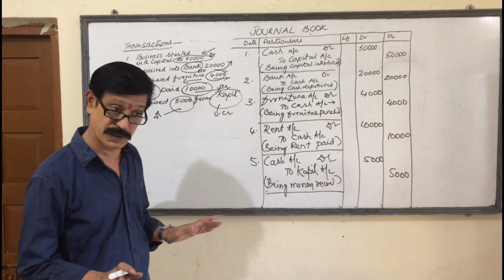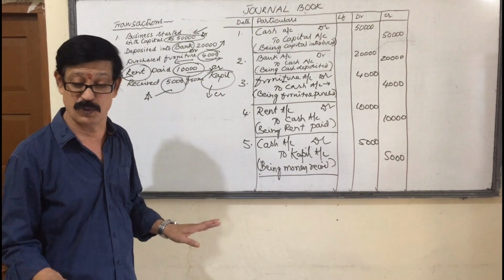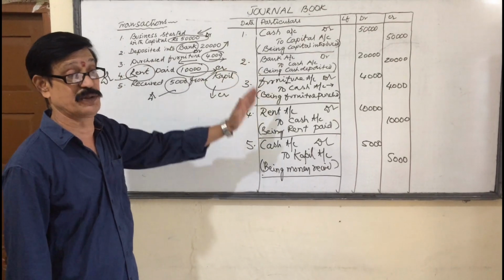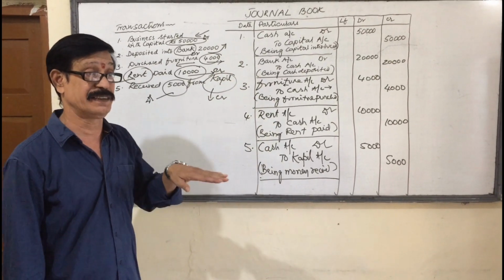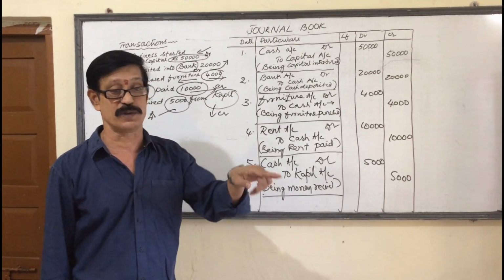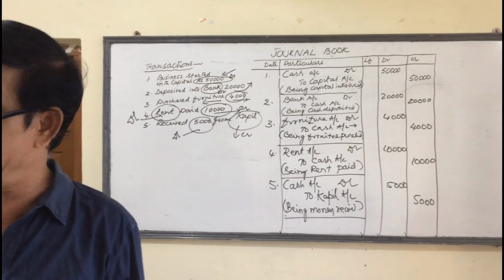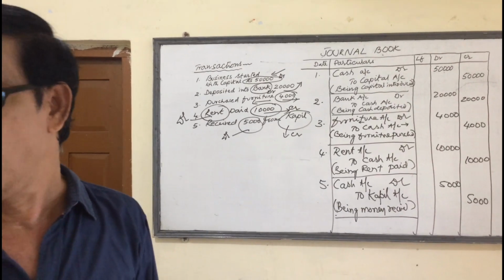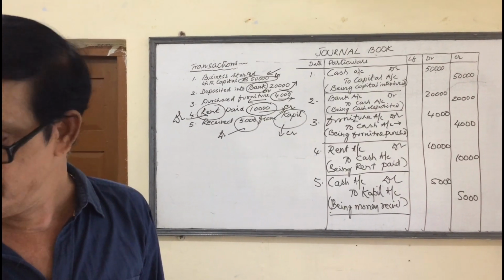So based on the rules, 100%, if you are perfect in rules, you can maintain journal book as well as ledger book, and the learning of accountancy becomes easy once you are perfect in the rules of debit and credit. Clear or not? Tomorrow I will go through how to enter into the ledger accounts. See you all tomorrow.